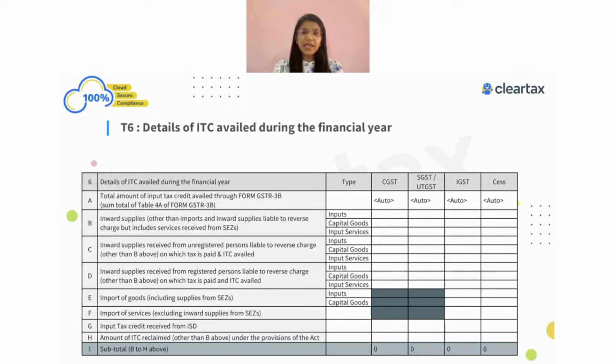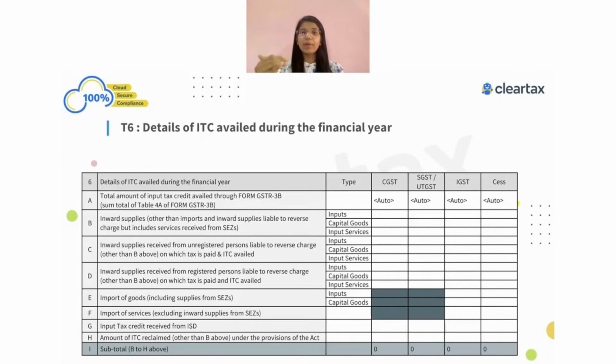table number 6A is actually only referring to the 4A and not the net ITC, which means this has the ITC which you have claimed. It does not have the impact of the ITC reversal. This is one important part which we should always keep in our mind: this has the ITC only in respect of what you have claimed, and it does not deal with the reversals which you have done. You may have done the reversal as per 42, some reversal as per 43, some reversals as per maybe 37, or maybe some because of credit notes also.